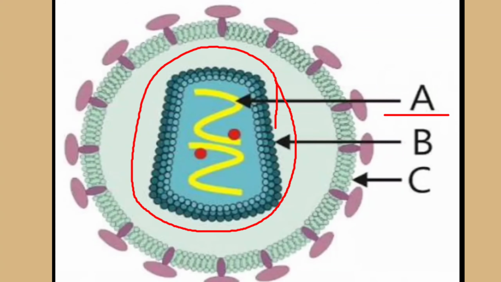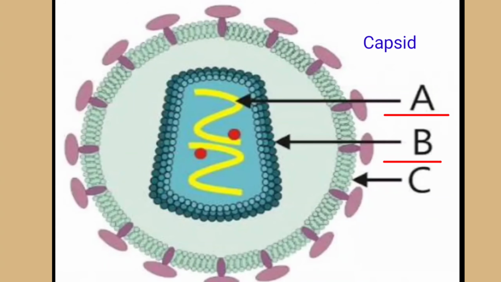And the outer body covering, denoted by B, is the capsid. Capsid is a protein coat that surrounds the DNA or RNA to protect it. And the capsid is made of proteins called capsomeres. These are the small units, the proteins called capsomeres.